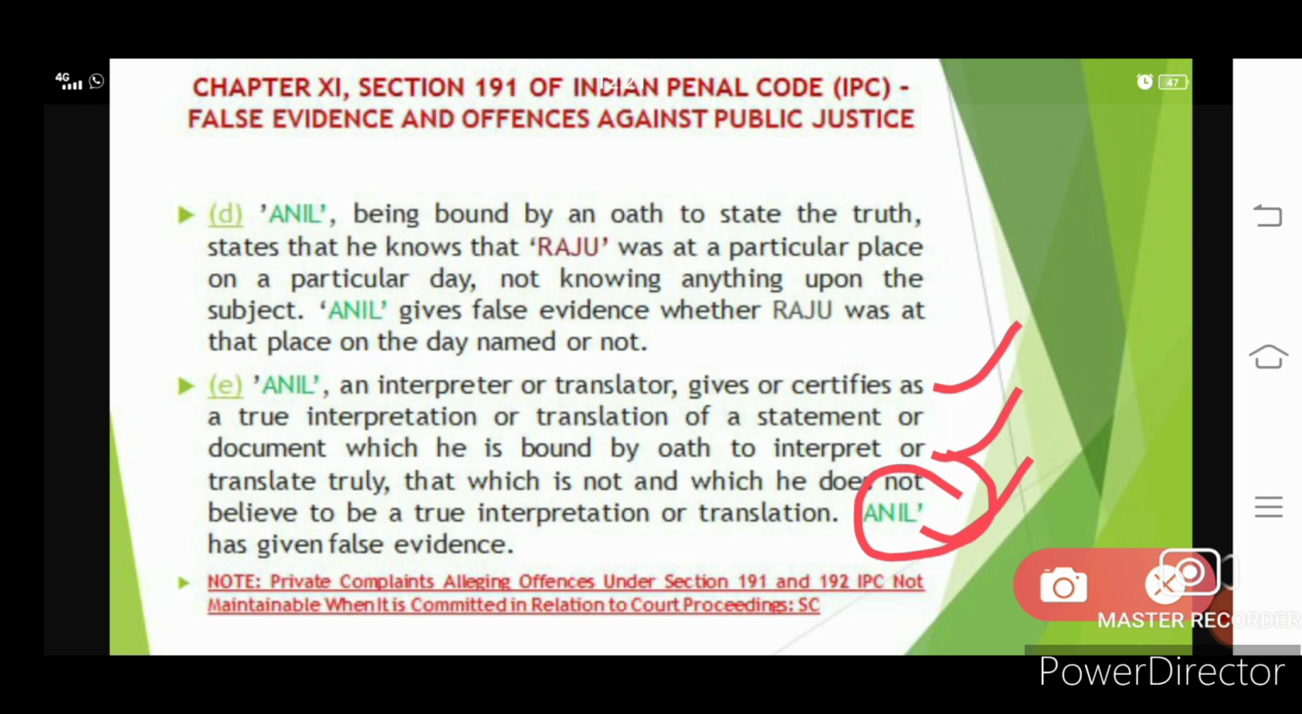Private complaints alleging offences under sections 191 and 192 IPC are not maintainable when the offence is committed in relation to court proceedings, as per precedents.